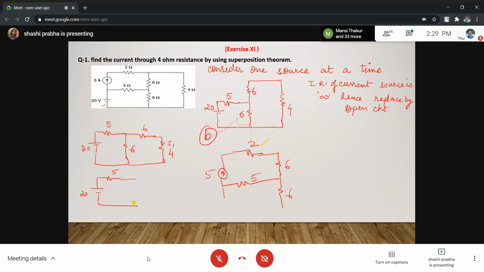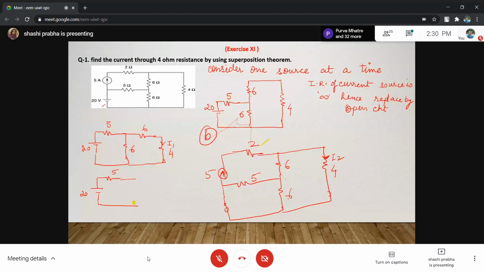This one I shorted, and this one. Then this is 4. It will remain like this, right? And this is 8. Current source is considered. This is 5, this is 6, this is 6, and this is 4. That is fine. This current in 4 ohm resistance.